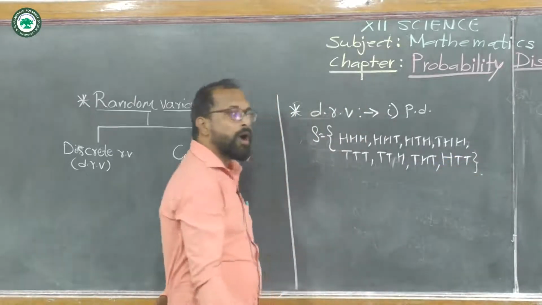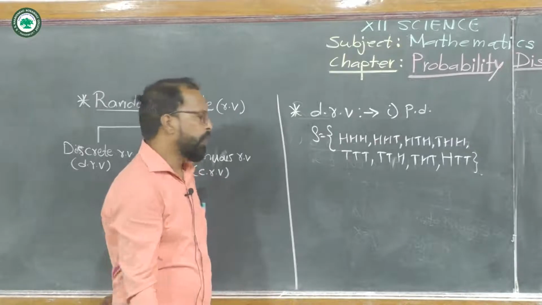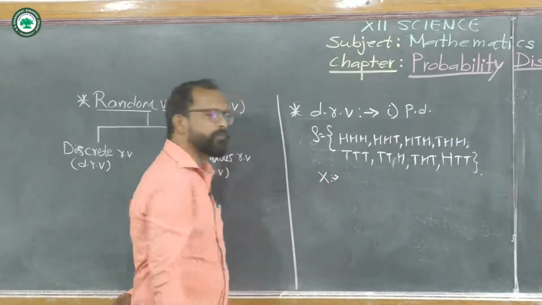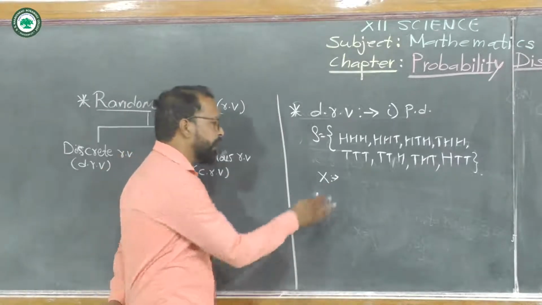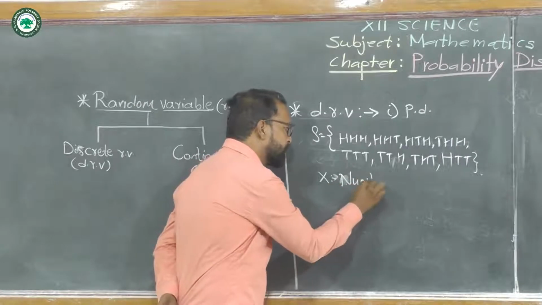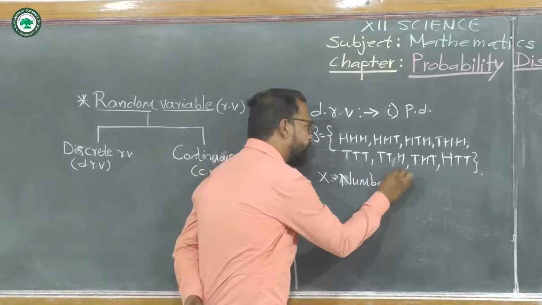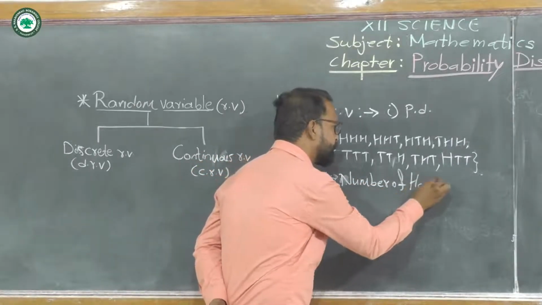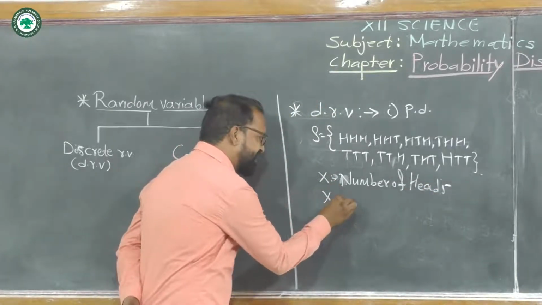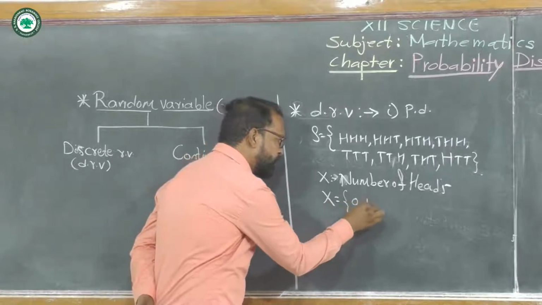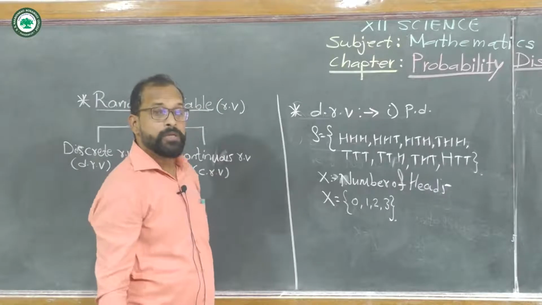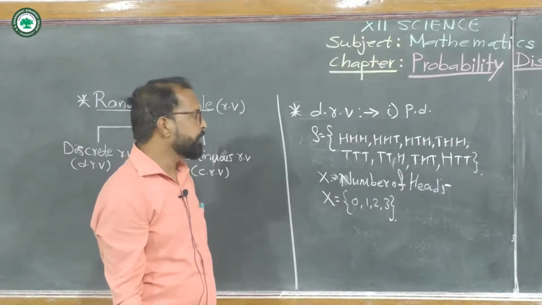These are the 8 outcomes. Now suppose on this sample space we define a random variable x as the number of heads. Then x takes the values 0, 1, 2 and 3.